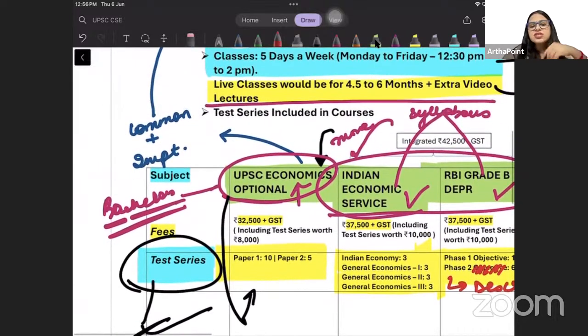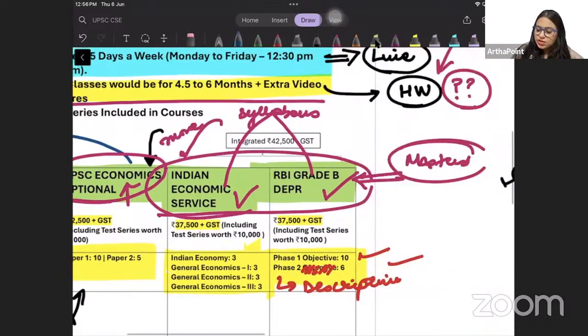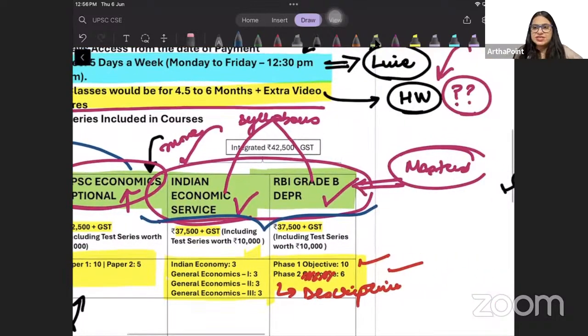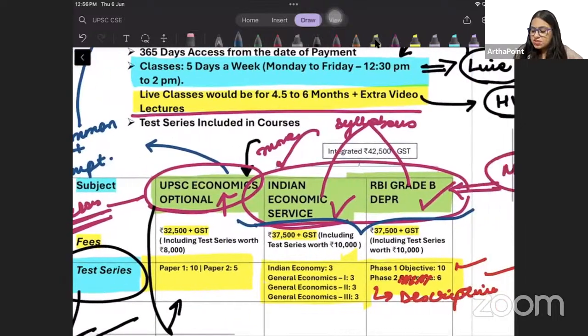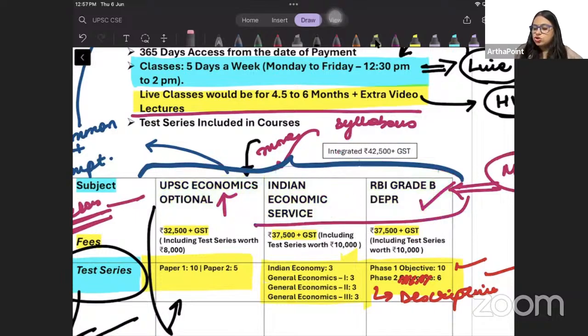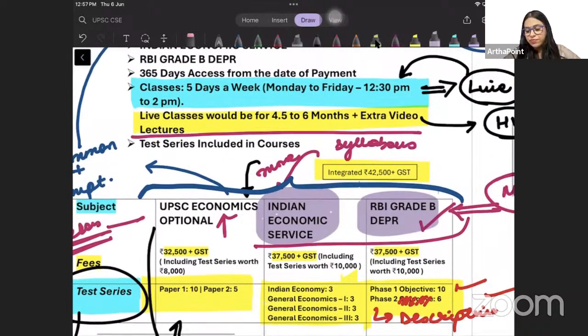Also, because many students go ahead and they aim these two things together. कुछ बच्चे ये दो एक साथ देने की कोशिश करते हैं और कुछ बच्चे ये तीनों ही एक साथ देने की कोशिश करते हैं। तो I have also gone ahead and ensured an integrated batch. मैंने एक इंटीग्रेटेड बैच भी रखा है that in case you want to go ahead and aim both for Indian Economic Service and DEPR at the same time, we also have an integrated batch in place.